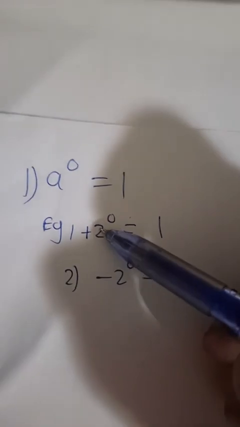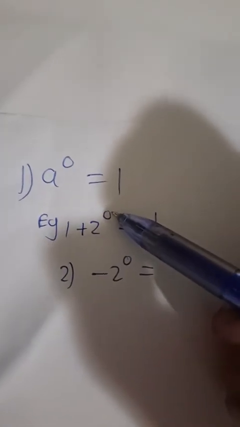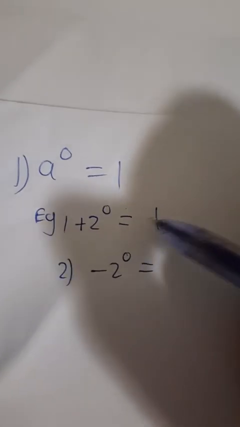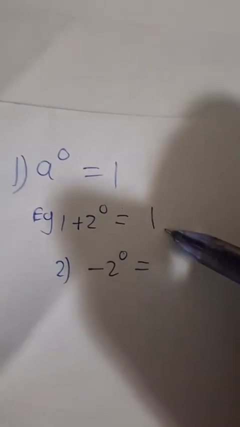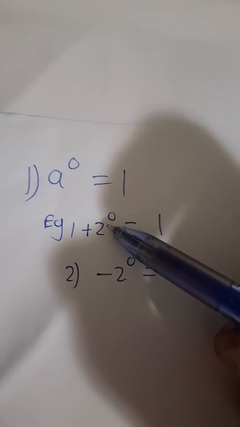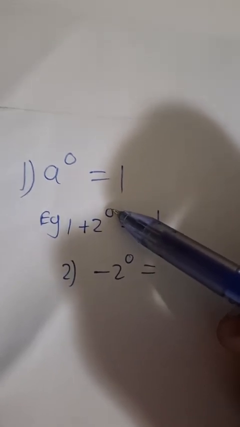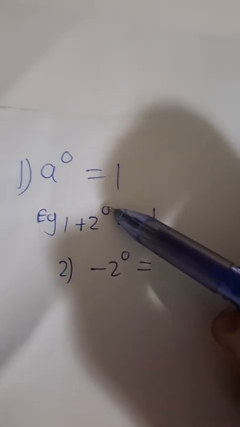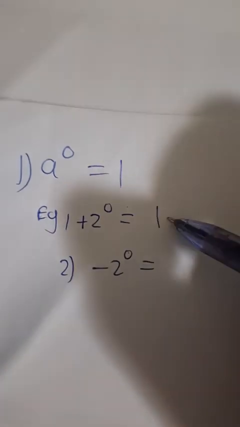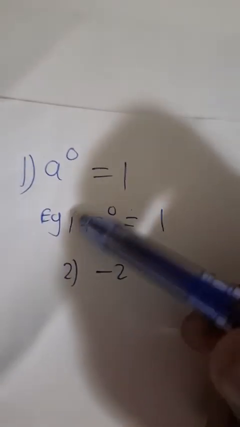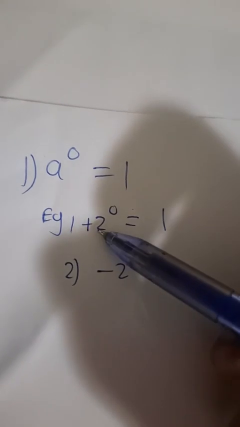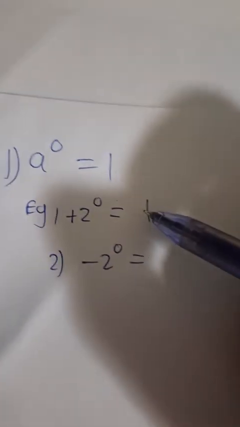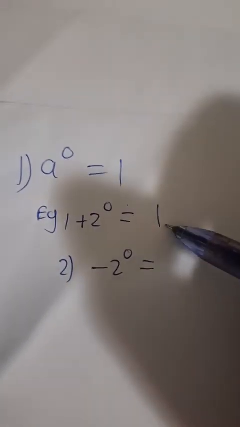But it is raised to the power 0, and the answer remains positive. Remember, the 2 is raised to the power 0. So 2 to the power 0 is 1. But what was the sign of this particular expression?